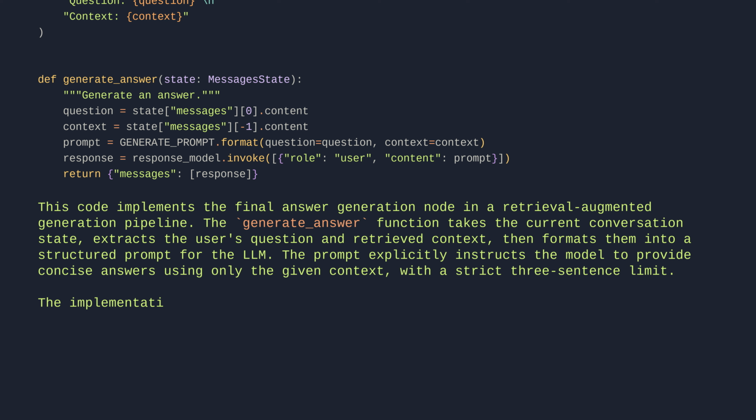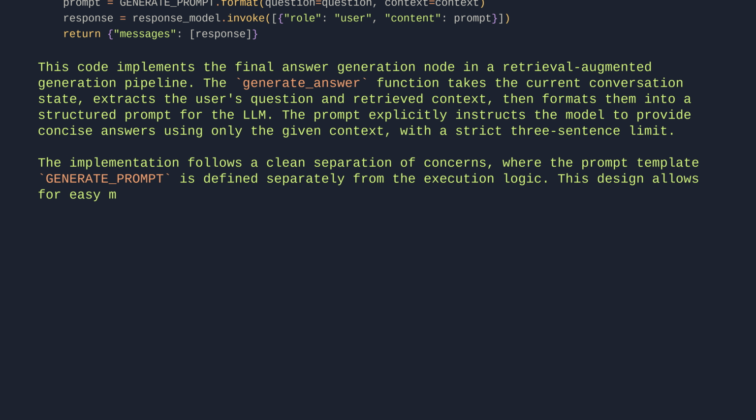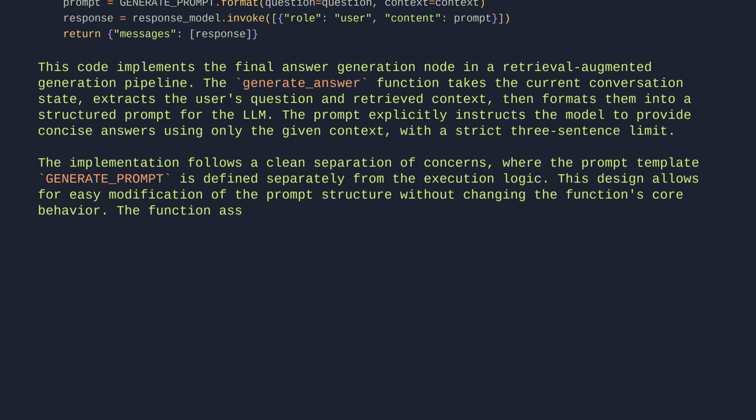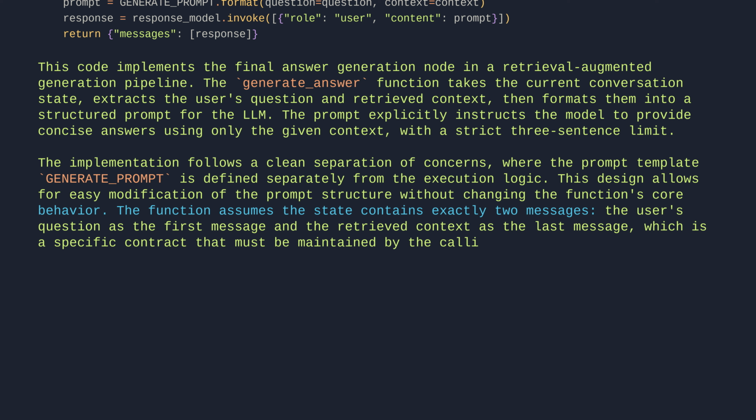The implementation follows a clean separation of concerns, where the prompt template, generate prompt, is defined separately from the execution logic. This design allows for easy modification of the prompt structure without changing the function's core behavior. The function assumes the state contains exactly 2 messages: the user's question as the first message and the retrieved context as the last message, which is a specific contract that must be maintained by the calling graph.